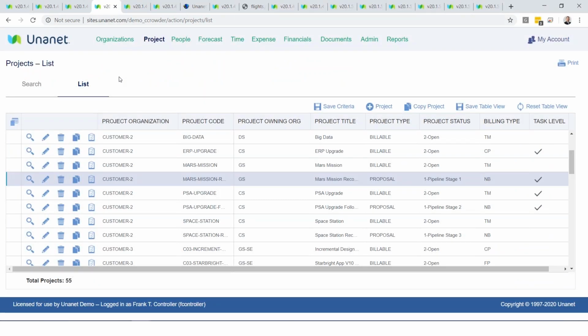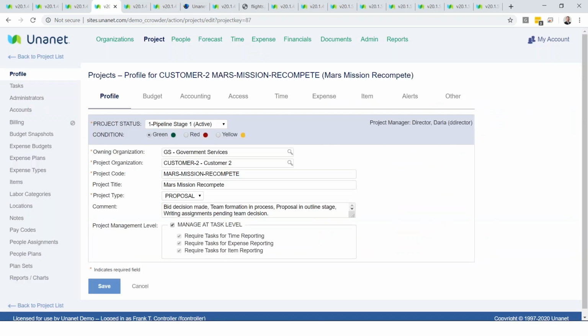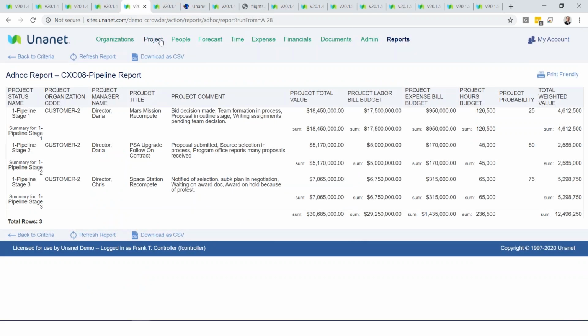Unanet allows us not just to manage our active and ongoing projects, it also allows us to manage our opportunity projects or our pipeline projects. So we can use Unanet to plan into the future. We can actually use it to help us price. And then when we get a contract award, we just flip it to an open and active project, and then our employees can start to work that project. So it can be used to help manage our pipeline. We can assign a P-win or a win probability in Unanet, and this report is showing how we're calculating the weighted value of our pipeline based on that P-win.